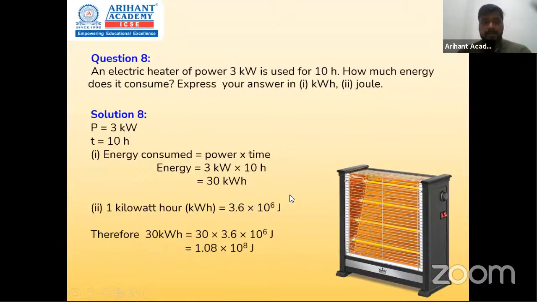If you remember, when we elaborated on the units of power, we defined that 1 kilowatt hour is 3.6 into 10 raised to 6 joules. So if 1 kilowatt hour is this much, 30 kilowatt hour will be 30 into the same number. Therefore, we get 1.08 into 10 raised to 8 joules. So that's again a power calculation sum.